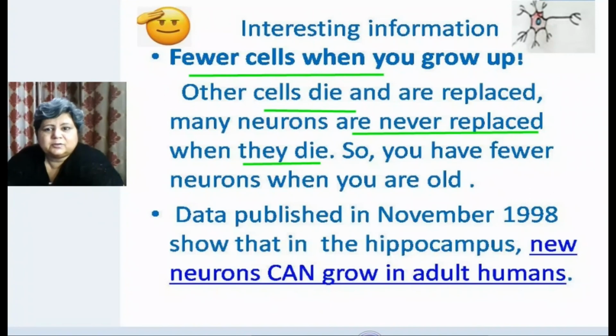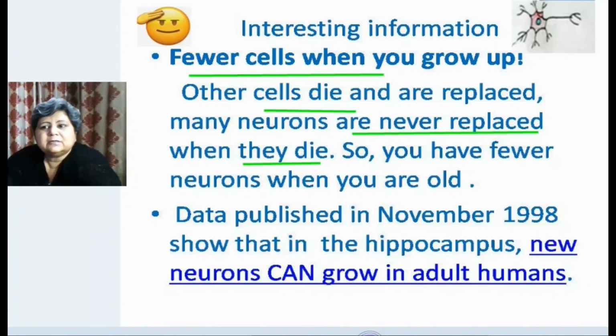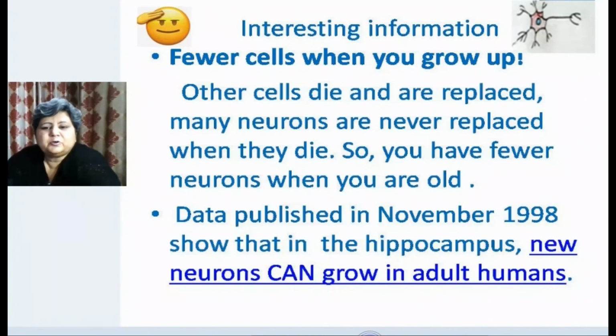Of course, there is a new study, with data published in November 1998, which shows that in the hippocampus, an area of the brain, new neurons can grow in adult humans too. So a lot of study is going on. We have not understood the brain completely. As per this study, the hippocampus is the part of the brain where new neurons can grow, but otherwise, generally, the number of neurons you are born with remains the same, or starts reducing with old age.